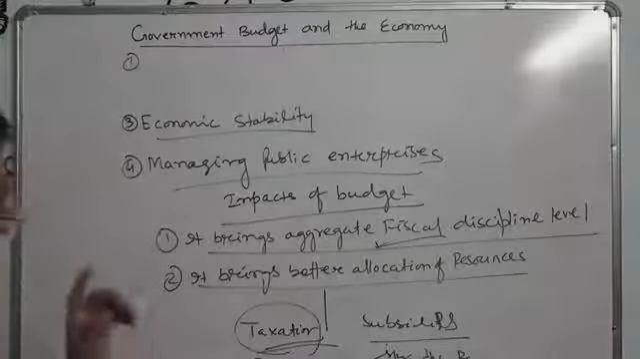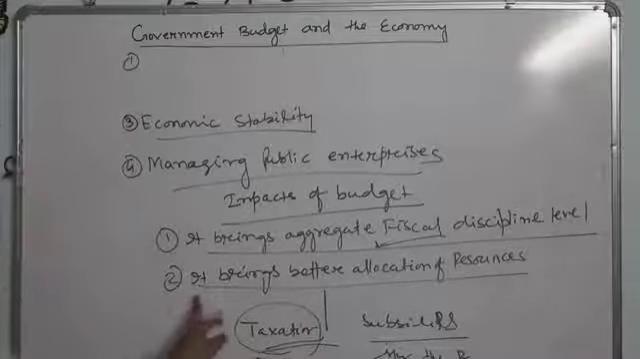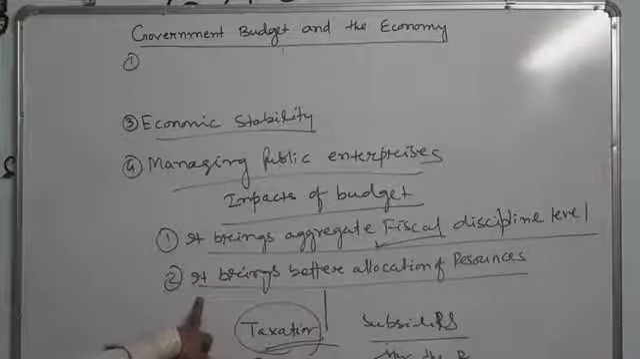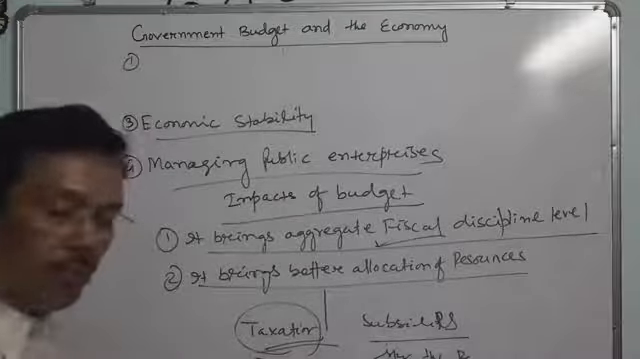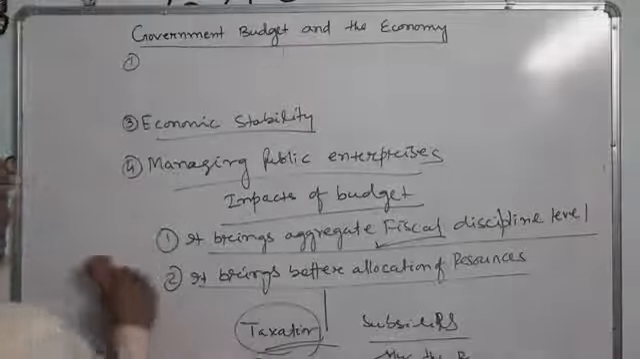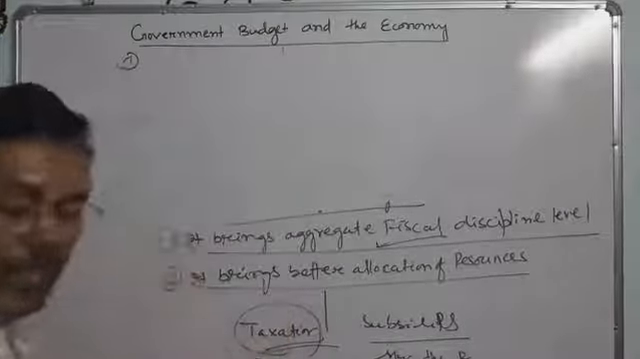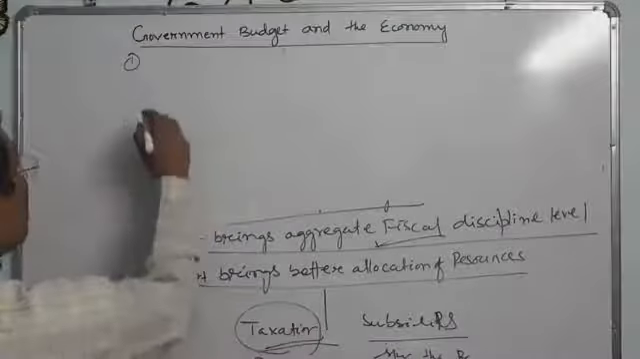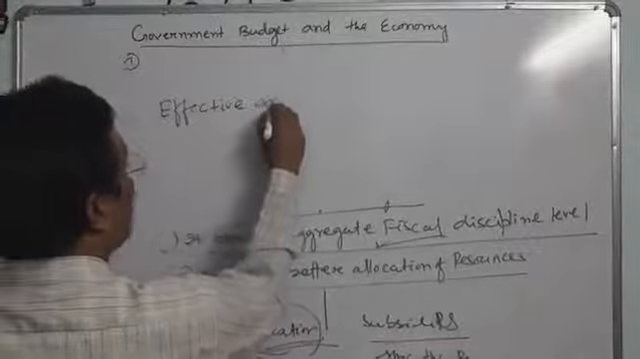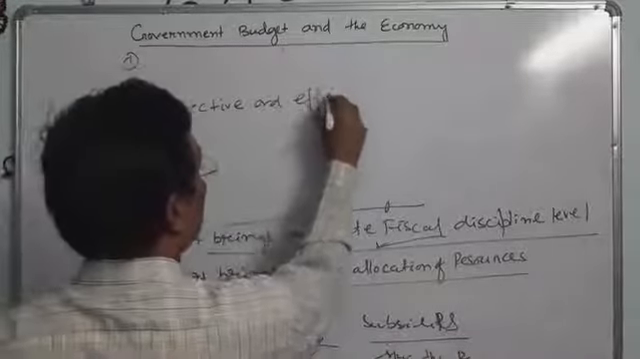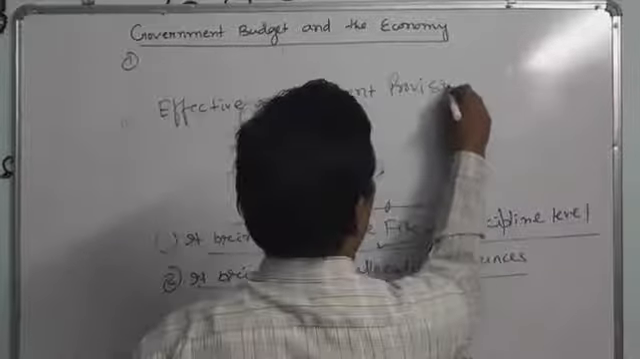So one, it brings aggregate fiscal discipline levels. Two, it brings better allocation of resources. And third point, it has effective and efficient provision of programs.